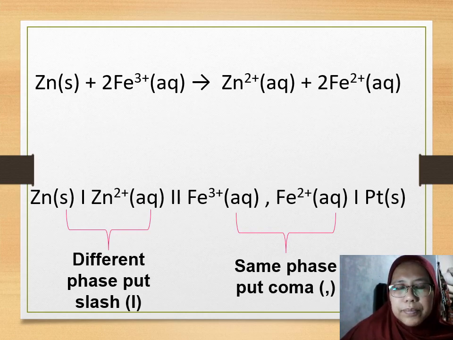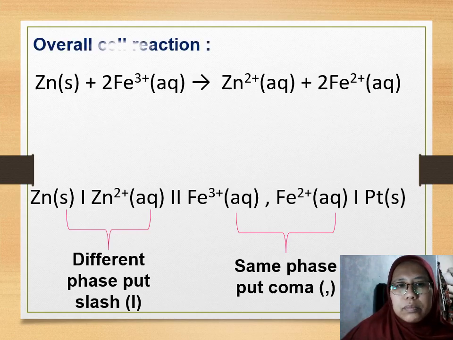Zinc solid reacts with 2 ferrum 3+ ion aqueous to become zinc 2+ aqueous and 2 ferrum 2+ aqueous. So here, as you can see, the reactant for ferrum is aqueous, same as the product, it's both aqueous.